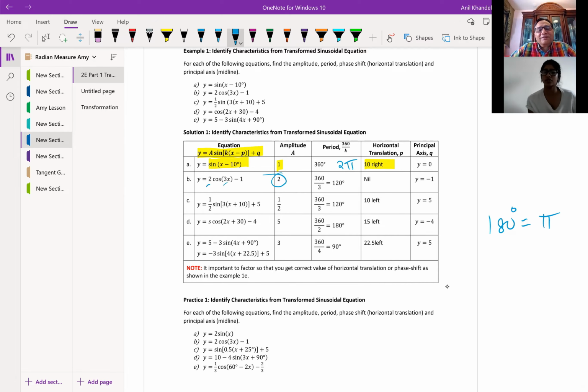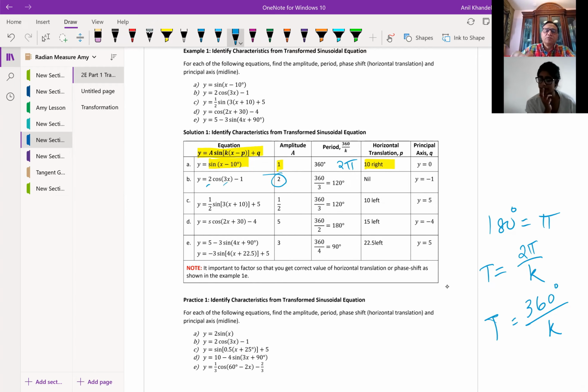Just a quick question. In terms of time period, the only thing that affects it is just the stretches and compressions? The k value, yes. So always remember that the time period will be 2 pi by k, right? So k is known from the equation, and so you can write down the time period, correct? If you're working in degrees, then it is 360 degrees by k. Is that clear to you?